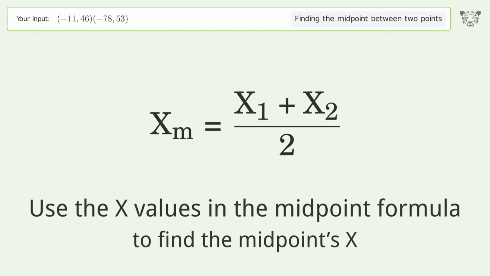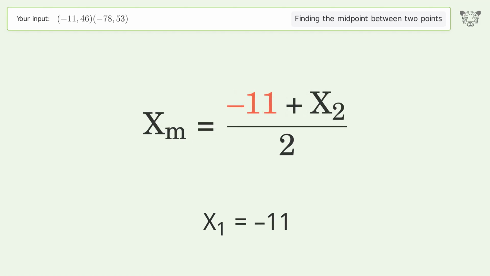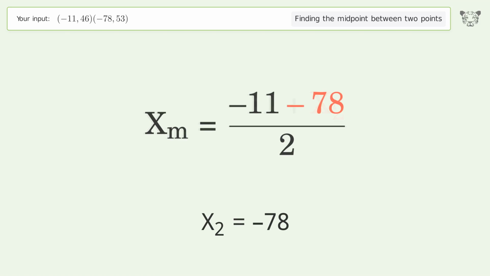Use the x values in the midpoint formula to find the midpoint's x. x1 equals negative 11. x2 equals negative 78. Simplify the arithmetic.